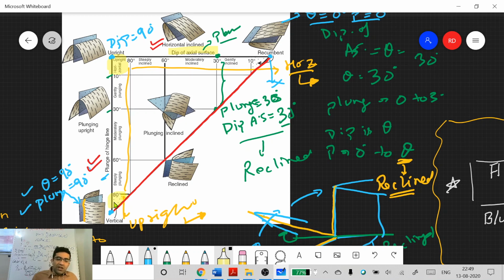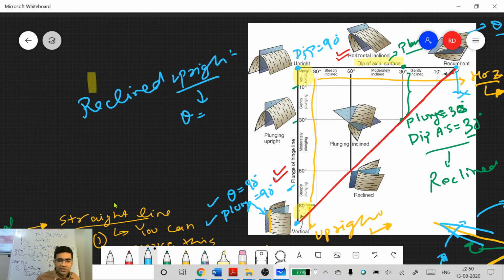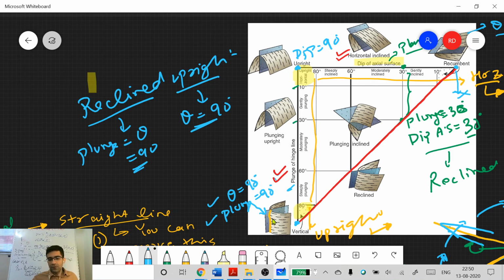So if someone asks you what name you will give to a reclined upright fold, a reclined upright fold is a vertical fold. Because upright means dip of the axial surface is 90 degrees, correct? What does reclined mean? Plunge equals theta, meaning plunge equals 90 degrees. So plunge is also 90 degrees, dip of axial surface is 90 degrees, that has to be a vertical fold.